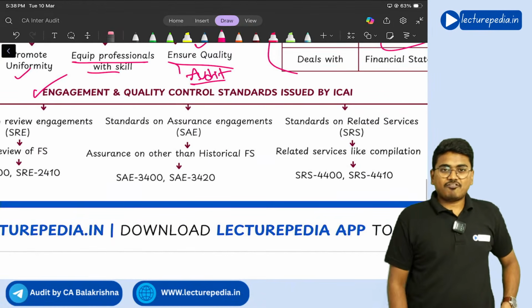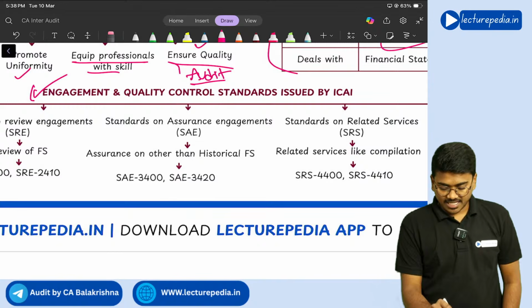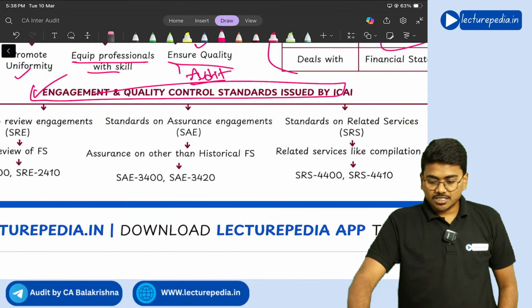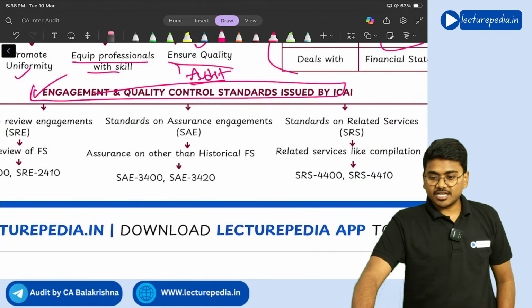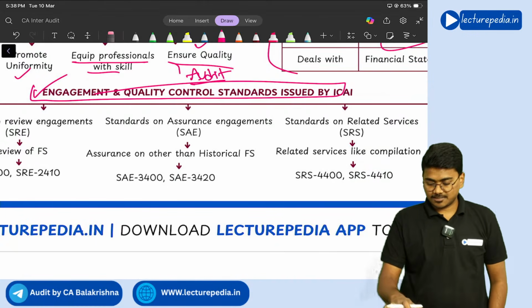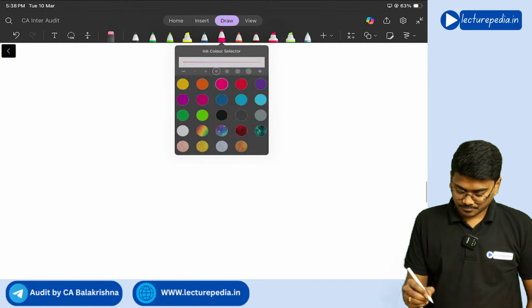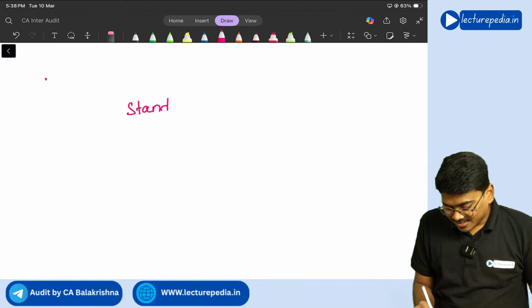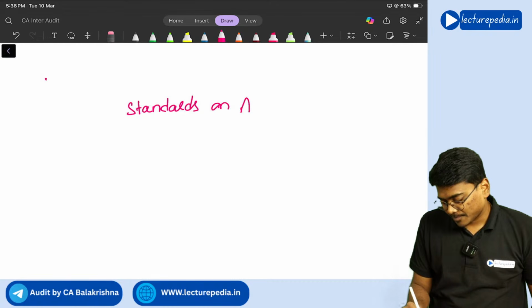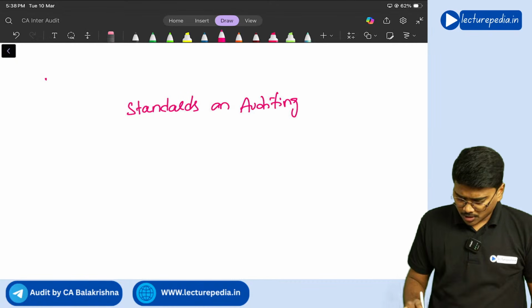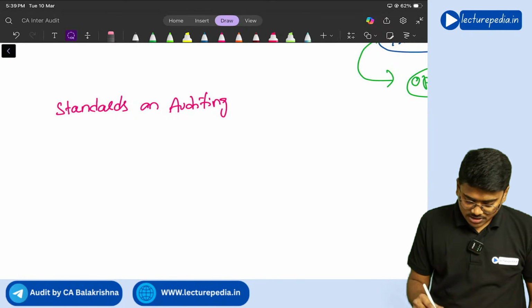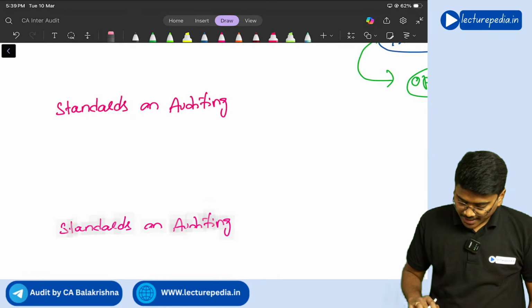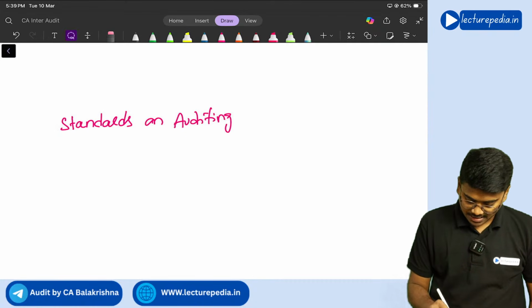Next, coming to the final concept, which is engagement and quality control standards issued by ICAI. So ICAI has issued these engagement and quality control standards, right? This is very important. Firstly, we have standards on auditing, right? Yes, sir. Now, when will you use these standards on auditing for doing audit of historical financial statements, right?